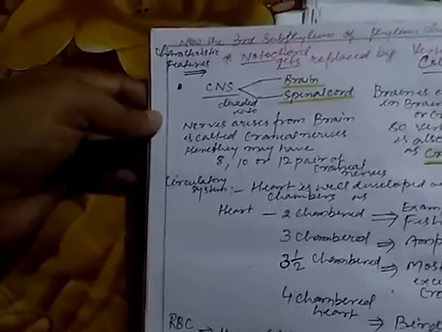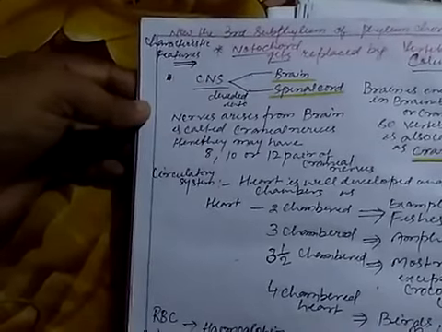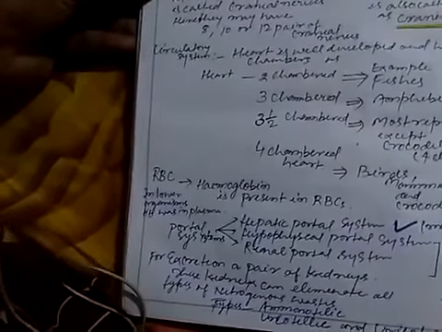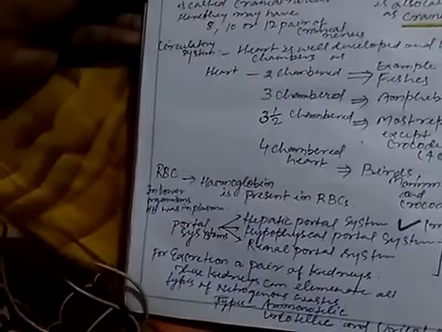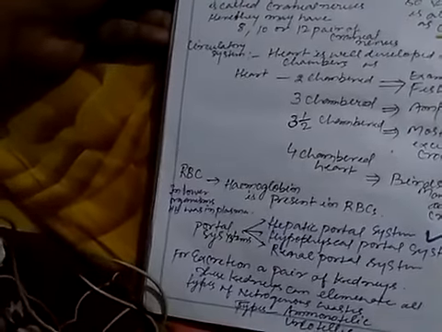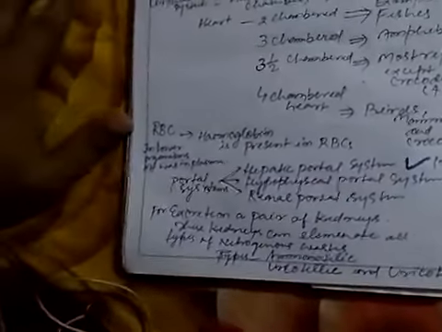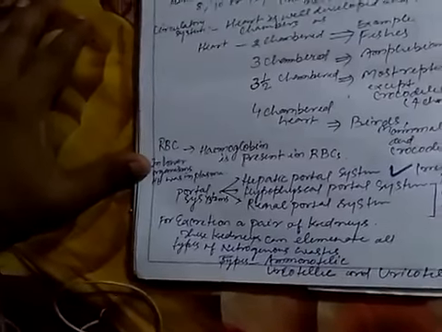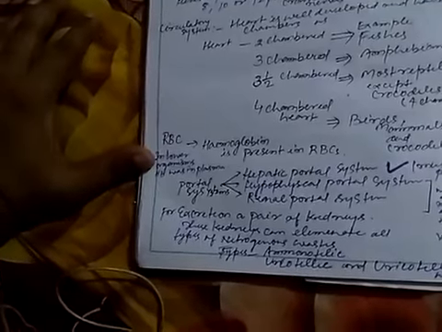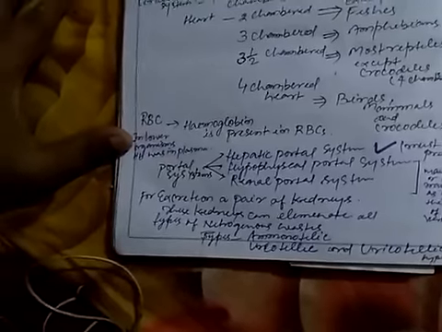Circulatory system: the heart is well developed and has chambers. The heart is 2-chambered in fishes, 3-chambered in amphibians, 3.5-chambered in most reptiles, and 4-chambered in birds, mammals and crocodiles. Hemoglobin is present in RBCs. There are also portal systems: hepatic portal system, hypophyseal portal system and renal portal system. Of these three, the hepatic portal system must be present, and the other two may or may not be present in the different types of vertebrates.